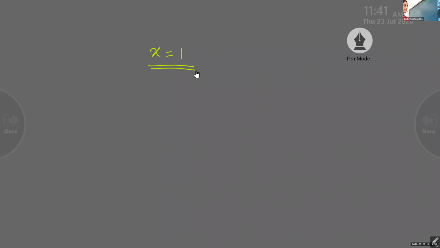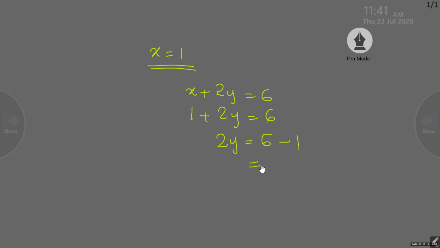X equal to 1. What is our equation? X plus 2y is equal to 6. When you give a value for x as 1, you get 1 plus 2y equal to 6. Keep 2y here and shift 1 to that side: 6 minus 1 is 5. So 2y equal to 5. What is y then?